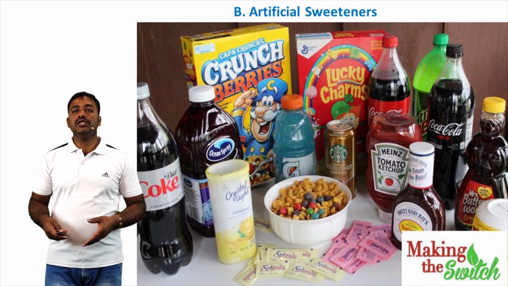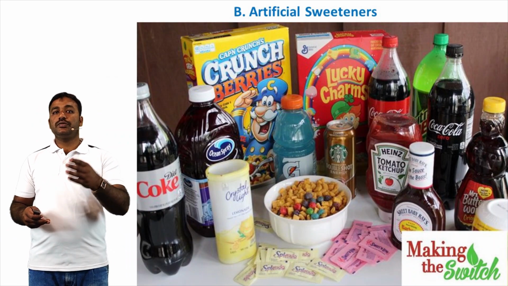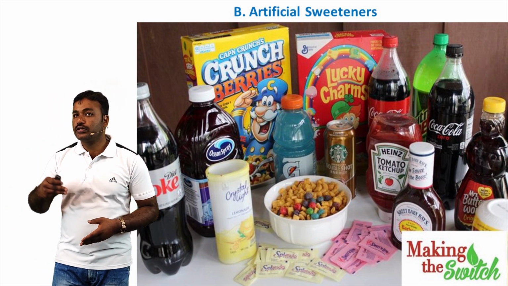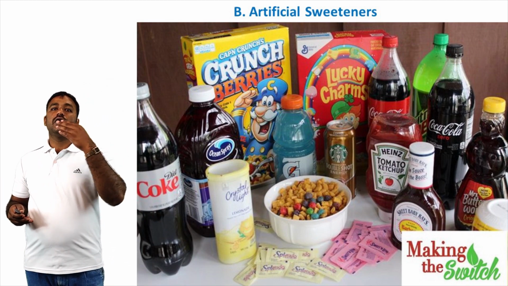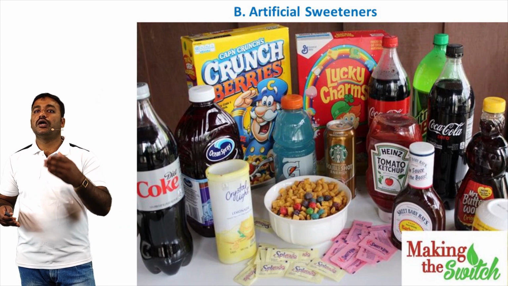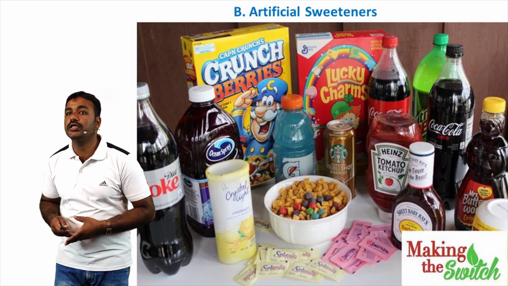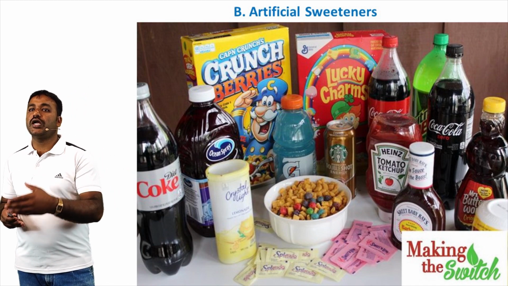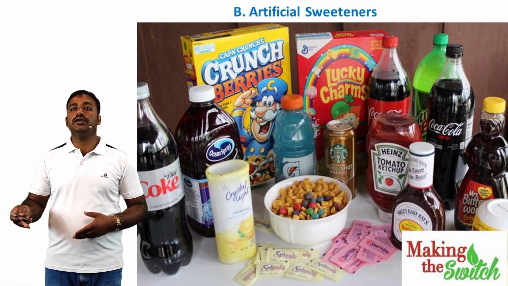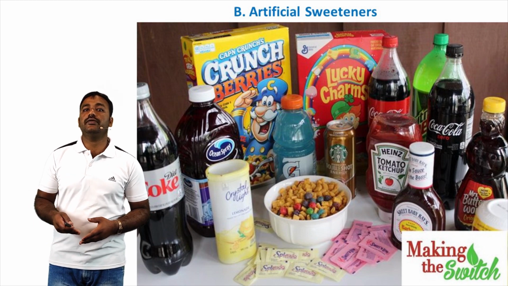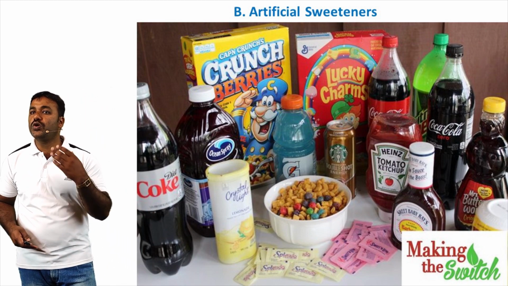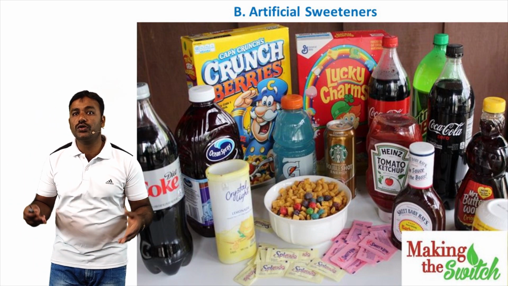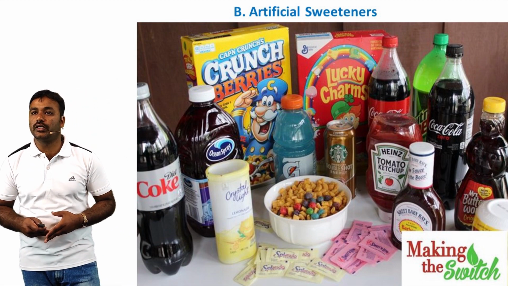Next one, artificial sweeteners. See this picture. Artificial sweeteners are low calorie sweeteners. They are the best substitutes for sugar because they are non-nutritive components of the food. They can be added to food and drinks for fewer calories and carbohydrates. The sweetening power of most low calorie sweeteners is at least 100 times more intense than regular sugar.